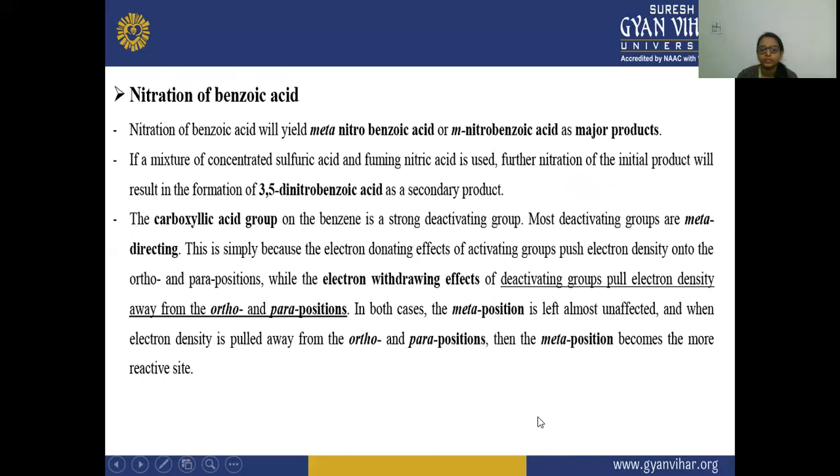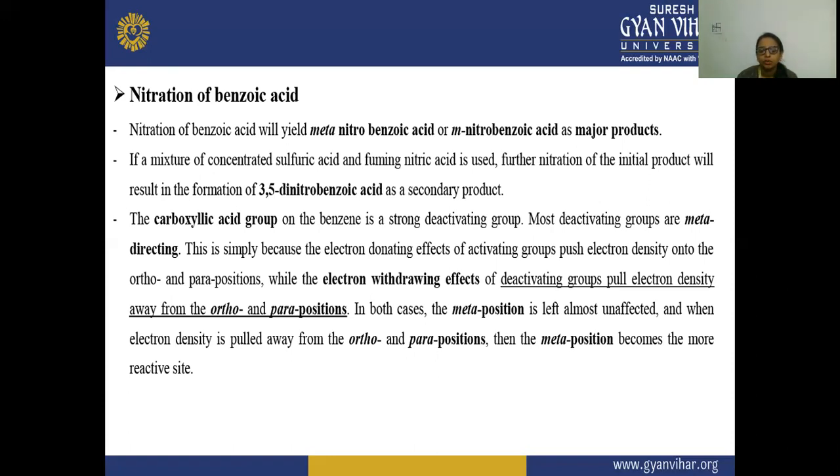So, the nitration of benzoic acid. The nitration of benzoic acid will yield meta-nitrobenzoic acid as the major product, because the carboxylic acid group is an electron withdrawing group, so the reaction happens at the meta position. If a mixture of concentrated sulfuric acid and fuming nitric acid is used, further nitration of the initial product will result in the formation of 3,5-dinitrobenzoic acid as a secondary product.